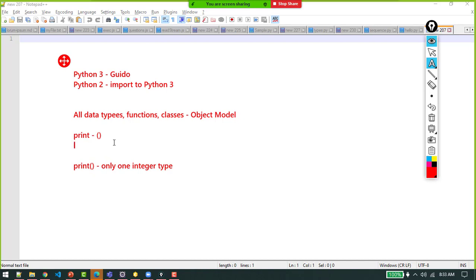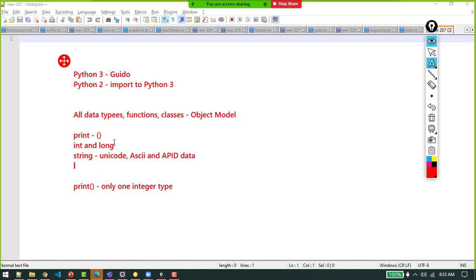For example, apart from this int and long thing in Python 2, Python 2 had separate types for strings also. A different string for Unicode characters, a different string for ASCII code, a different string for, you know, a unique identifier. So the type of a string is different for different kinds of formats.